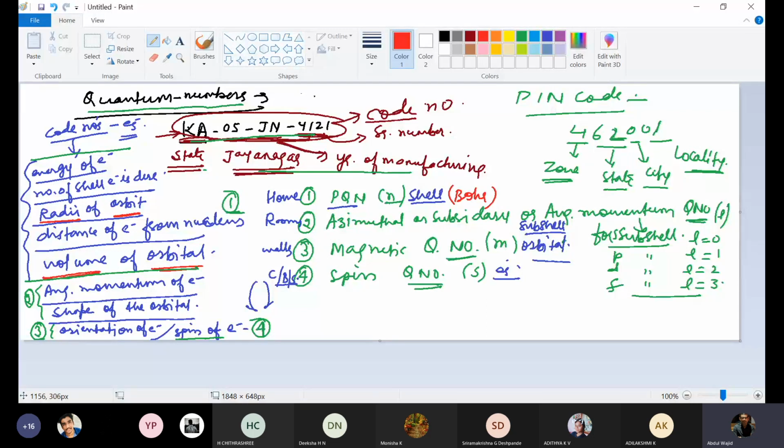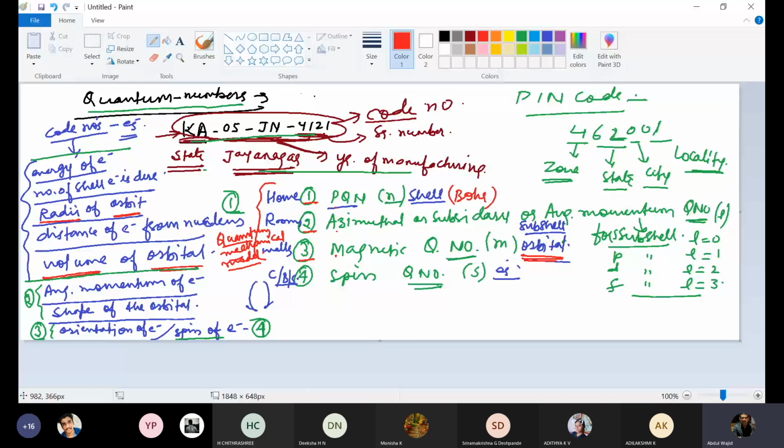Then the quantum mechanical model, that we will be doing later, used these three quantum numbers, n, l, and m, to describe an orbital. The quantum mechanical model used principal quantum number, azimuthal quantum number, and magnetic quantum number to describe an orbital.